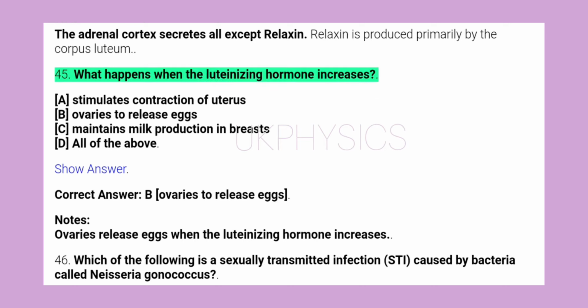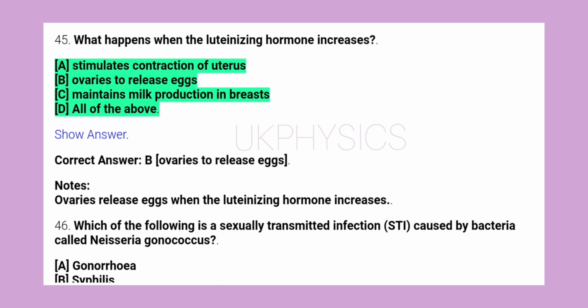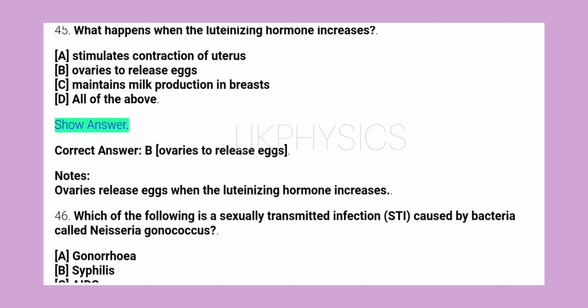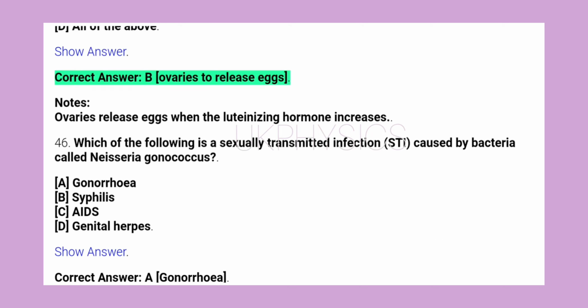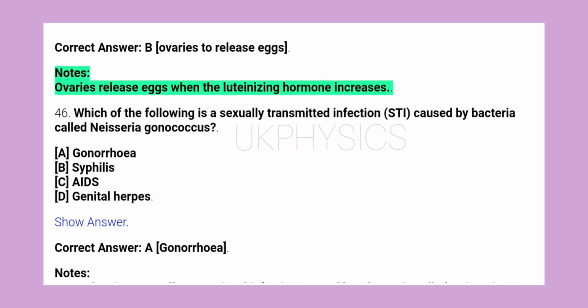45. What happens when the luteinizing hormone increases? A. Stimulates contraction of uterus, B. Ovaries to release eggs, C. Maintains milk production in breasts, D. All of the above. Show answer. Correct answer, B. Ovaries to release eggs. Notes: ovaries release eggs when the luteinizing hormone increases.